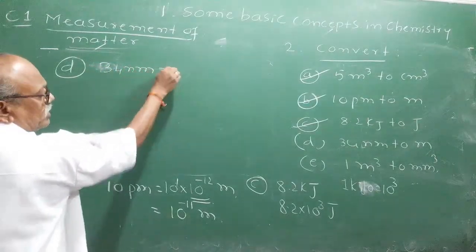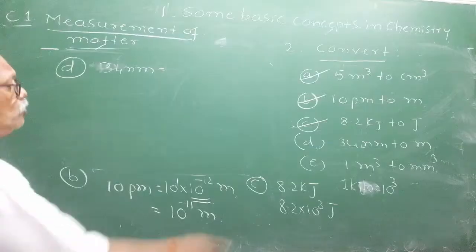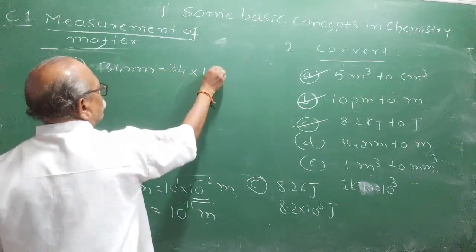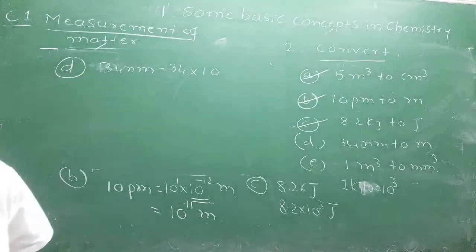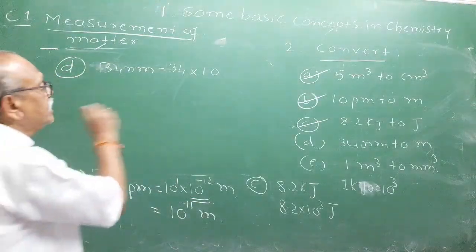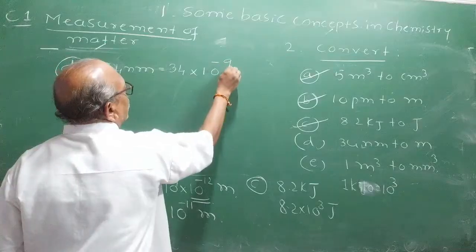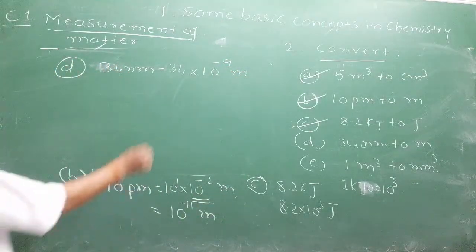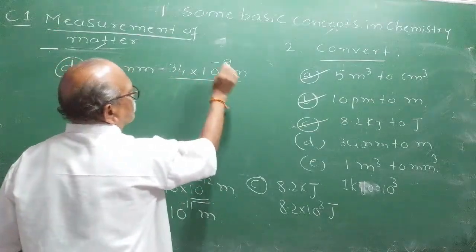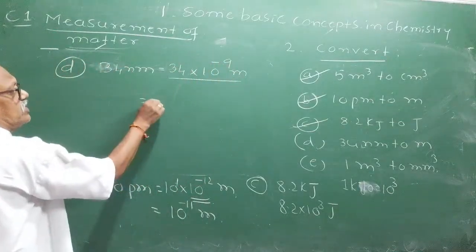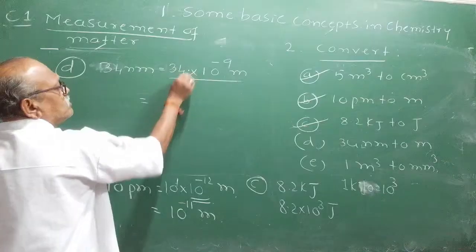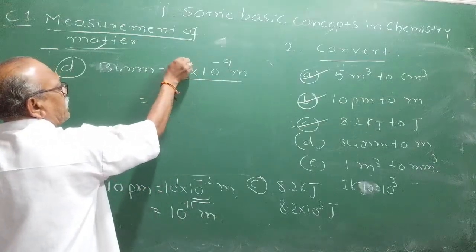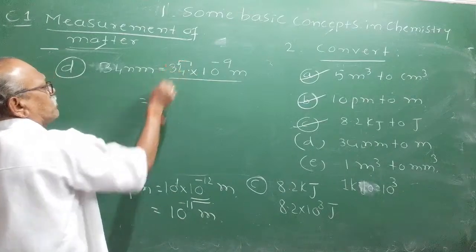34 nanometer into meter. You know that nano stands for 10 raised to minus 9 meter. Verify your answer. Now 34 into 10 raised to minus 9. Is it in scientific notation? Now you have 34 here, it is not in scientific notation. You should have the habit of writing everything in scientific notation.